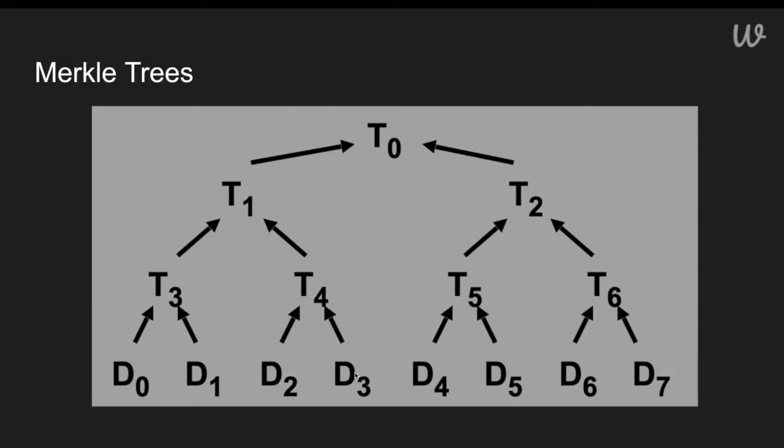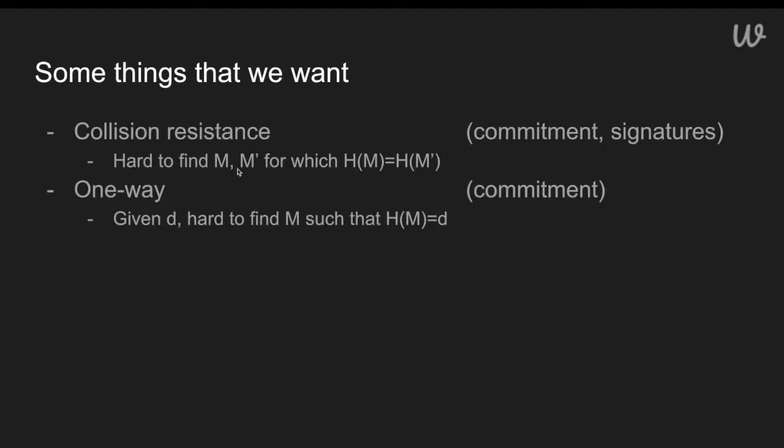I can take D3, and in order to prove to you that it's in T0, I provide D2 so you can hash it to get T4, and I provide T3 so you can hash it and get T1, and I provide T2 so you can rebuild the root. And if that rebuilds successfully, then it's extremely hard to fool you, because of the collision resistant property.